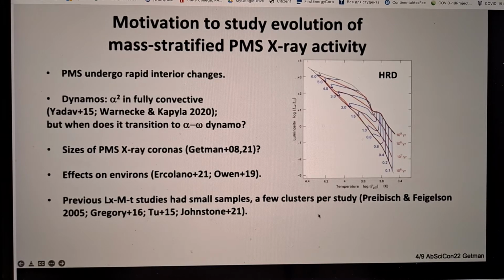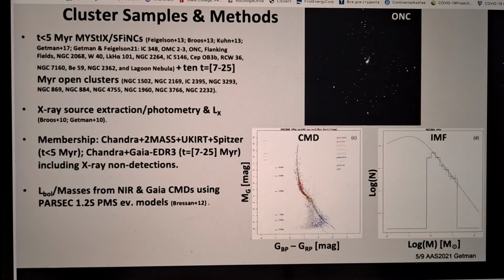I have to mention that previous studies of mass-stratified X-ray emission in young stars were made. They are listed here, but they used very poor cluster samples, typically a few clusters per study. In our study, we use rich samples of clusters, which can be divided into two portions.